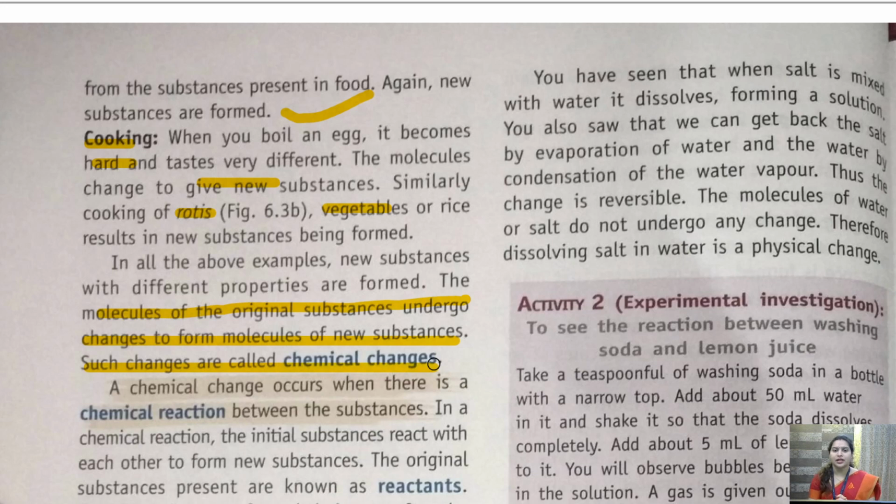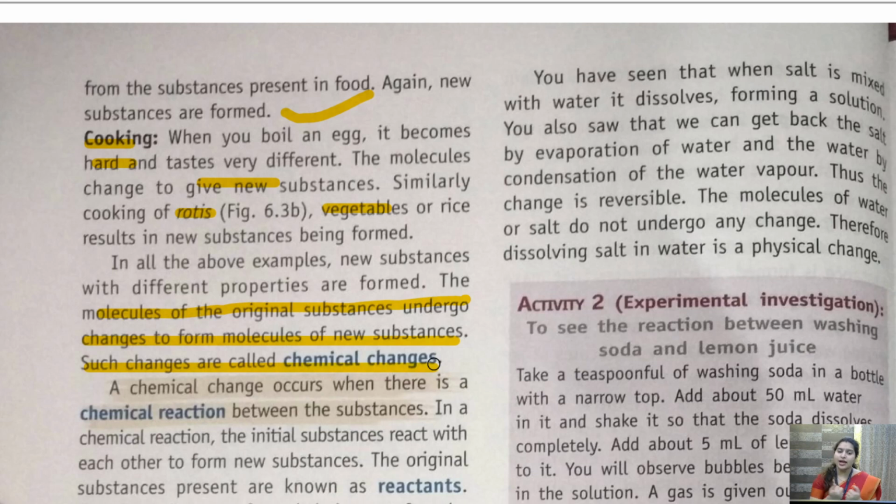Like for example, if we add a lemon to the water, now what we get is नींबू पानी. अगर हमने पानी में नींबू को स्क्वीज कर दिया और उसमें कुछ नमक डाल दिया, whatever बनाने के लिए, तो what we get now? We get a नींबू पानी. So that is altogether a different substance. It tastes different. So there is a chemical reaction taking place between water, lemon, and whatever ingredients you have added. Here certain chemical reactions are taking place inside. So this is called chemical reaction.